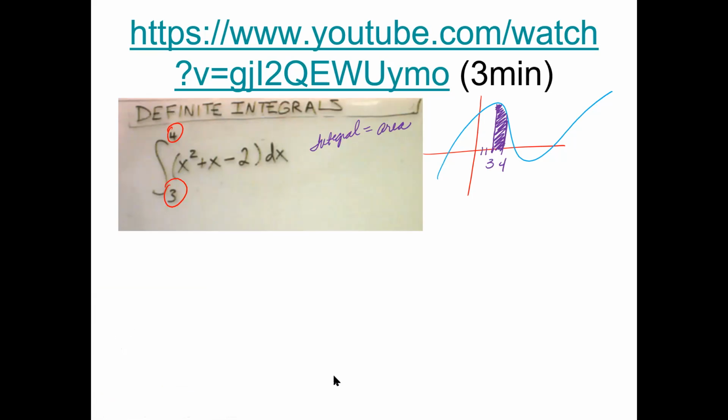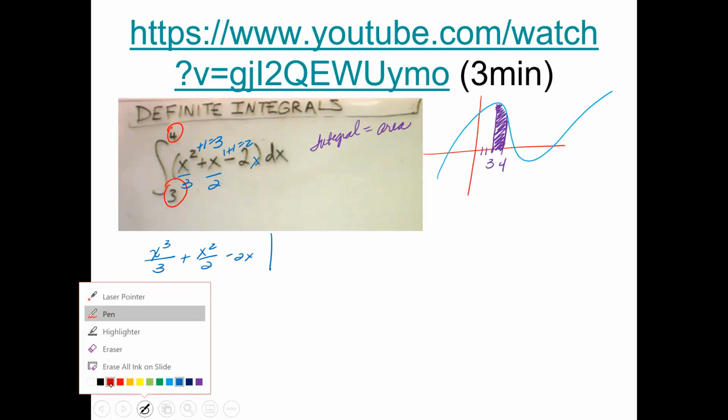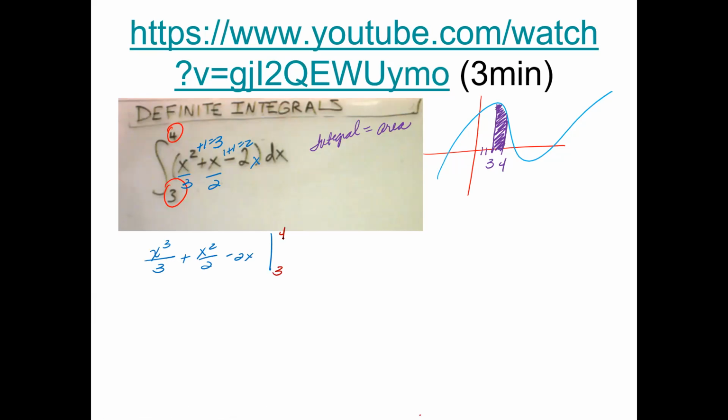Well, you already know how to find the integration of this, so let's just go ahead and do that. The integral of x squared is just going to be plus 1, so that's a 3 divided by 3. The integral of x is 1 plus 1, which is a 2 divided by 2. And the integral of -2 is just 2x. So you have x cubed over 3 plus x squared over 2 minus 2x. And you're going to draw this line, and we're going to evaluate this integral between 3 and 4.